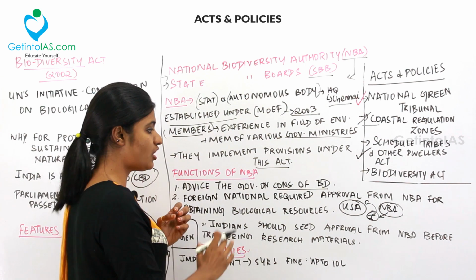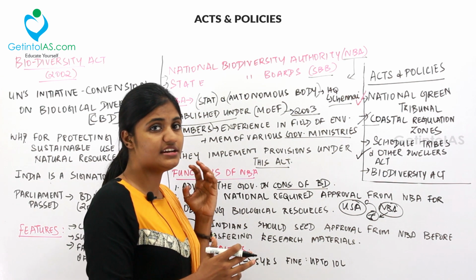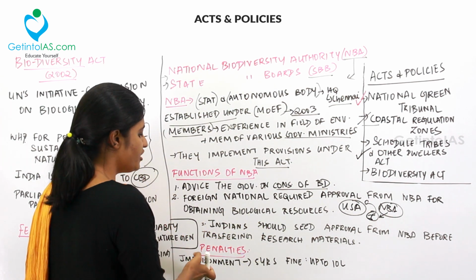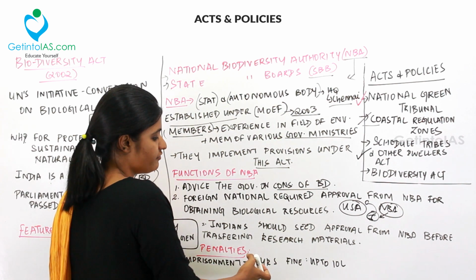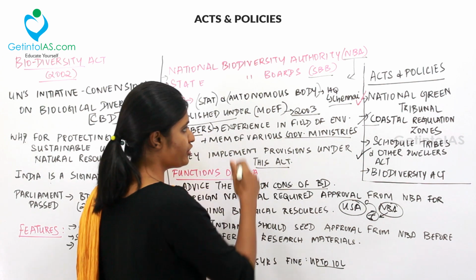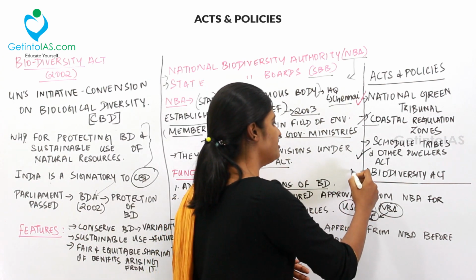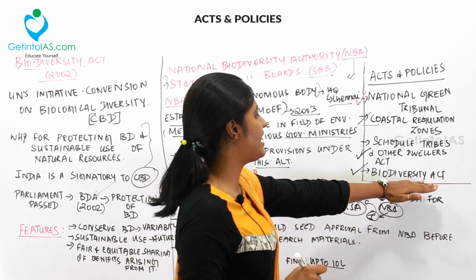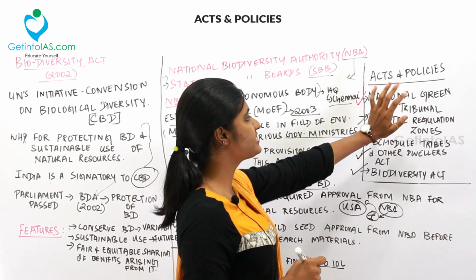If you cross any rules or regulations provided under the Biodiversity Act, you get an imprisonment of 5 years and the fine will go up to 10 lakhs. So these are the key points to be noted down under the Biodiversity Act. So we are done with the Biodiversity Act under the lesson Acts and Policies.